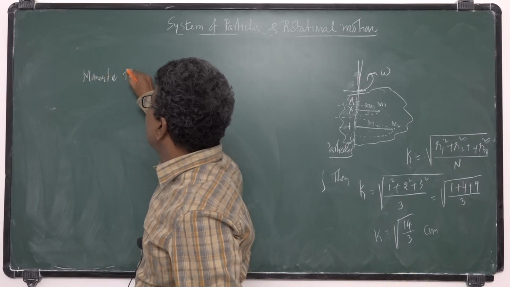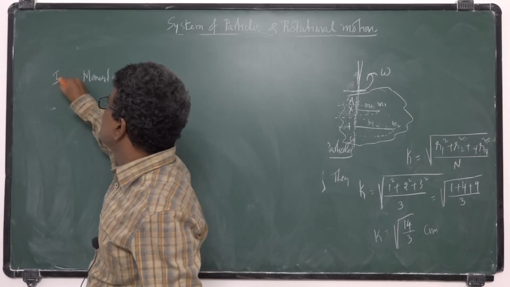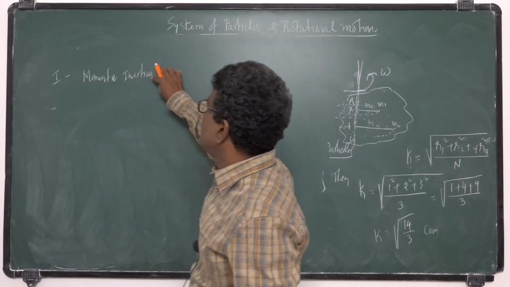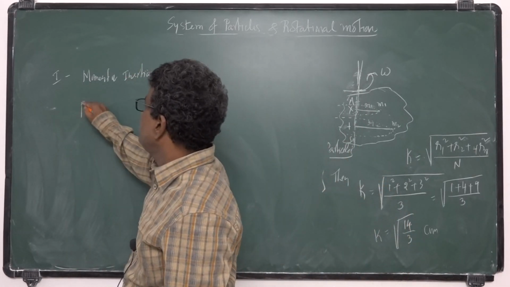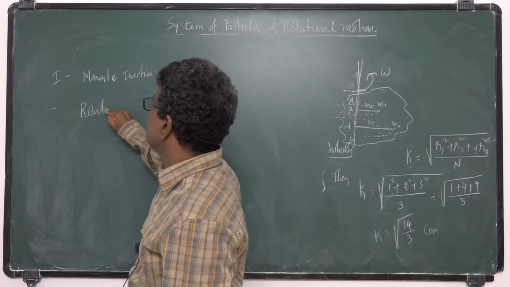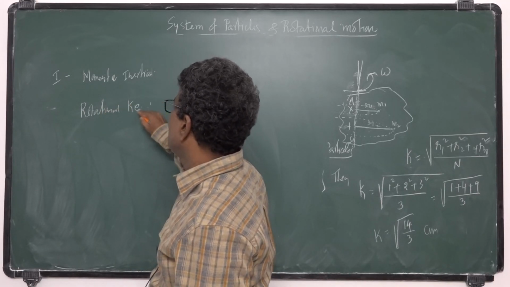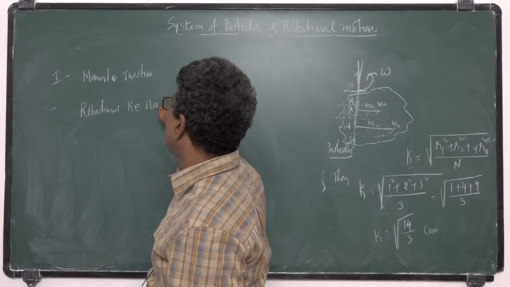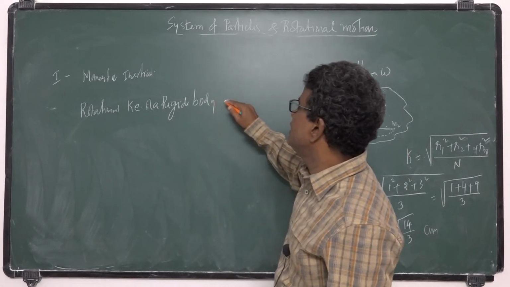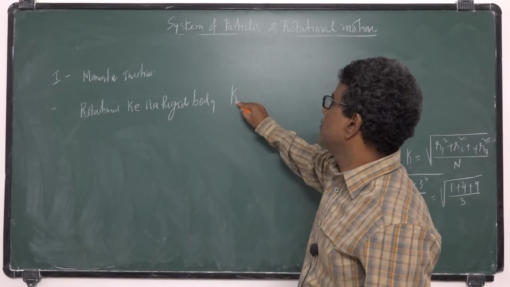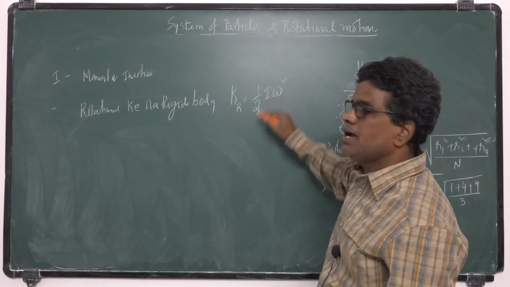I am using the rotational kinetic energy of a rigid body. We got it as K suffix R is equal to half I omega square.